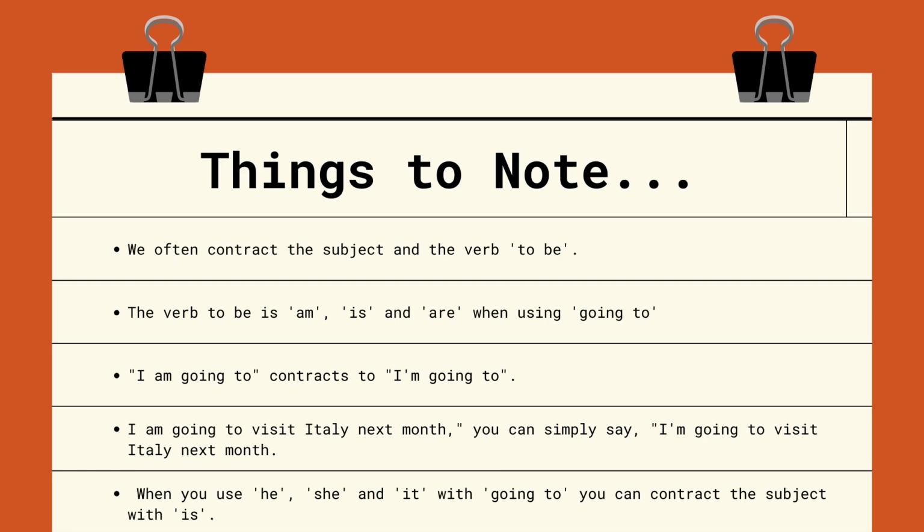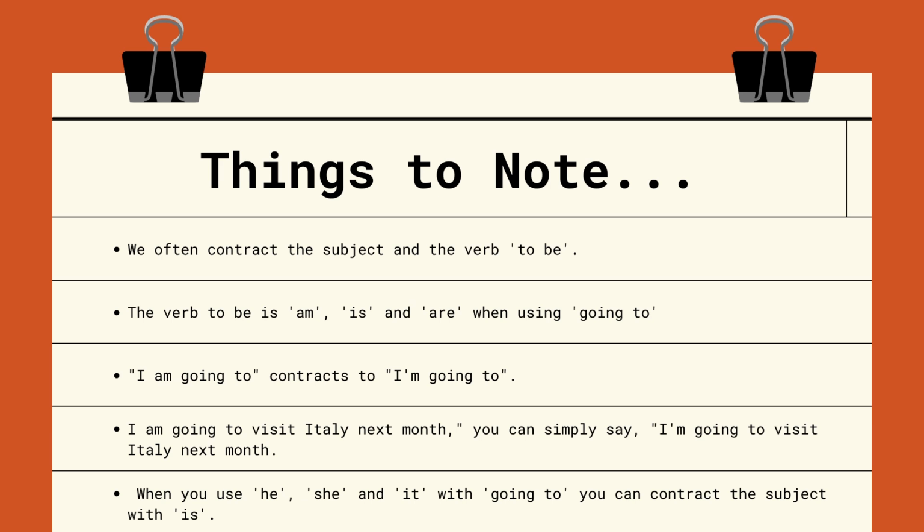Now it's time to move on to the things that we need to note. Here are a few things to note when using going to. We are going to focus on the contractions when using going to. Let's have a look. Note that we often contract the subject and the verb to be. The verb to be is am, is, and are, when using going to. For example, I am going to contracts to I'm going to.